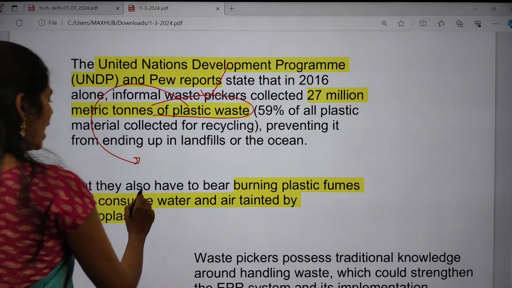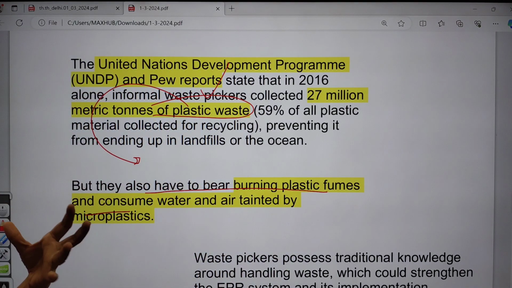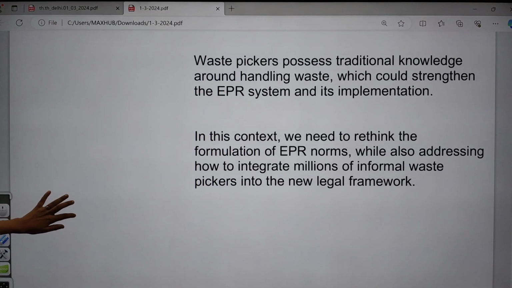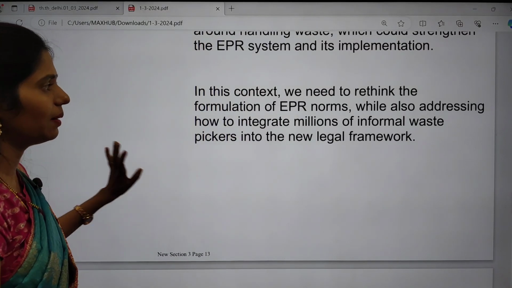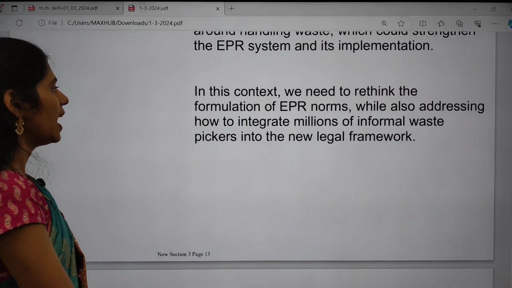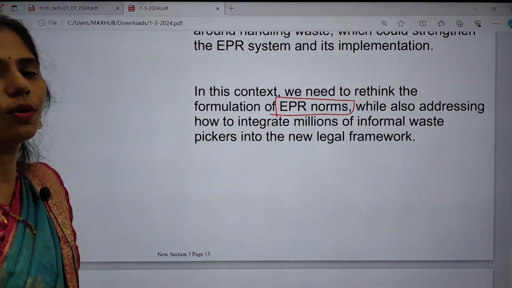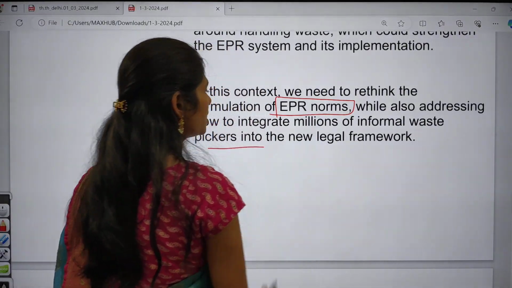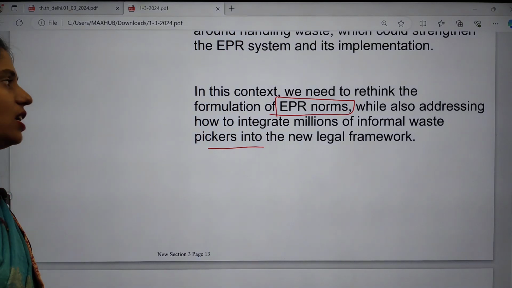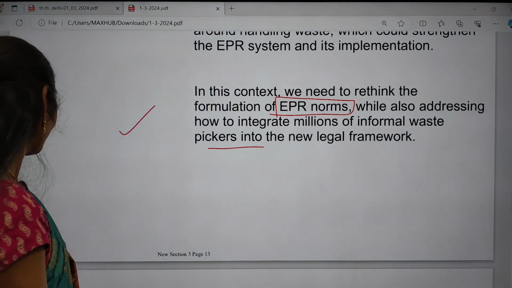But they also have to bear the burning plastic fumes and consume water mainly containing microplastics, etc. Now there is one chance given in this article, one thing we can do is make them part of the formal economy. So we have to rethink the formulation of EPR, that is extended producer responsibility norms, and integrate these millions of informal waste pickers into a new legal framework, right? This is what the article mainly said, and I love this article a lot.